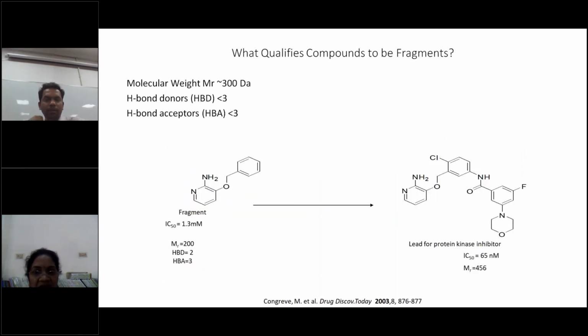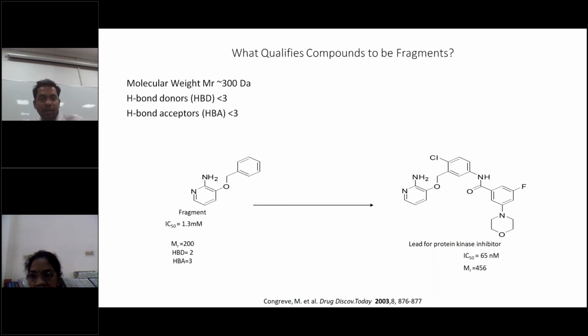Yeah, the same molecule here, we are starting from an IC50 value of 1.3 millimolar concentration, and it has hydrogen bond donors 2, one nitrogen and oxygen, and then it has hydrogen acceptor 3, and the nitrogen oxygen, hydrogen bond donors, it has NH2, 2 are there. So they start from like the rule of 3. And now is the final molecule. We can see this. It goes from 1.3 millimolar to a protein kinase inhibitor. It has 65 nanomolar concentration.